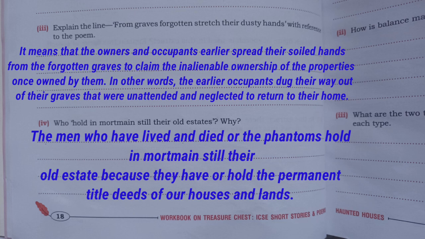So the answer will be, the men who have lived and died, or the ancestors, hold in mortmain still their old estates because they have the permanent title deeds for our houses and lands.